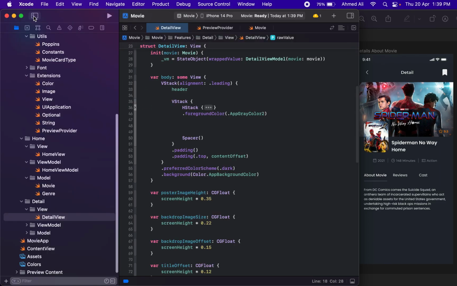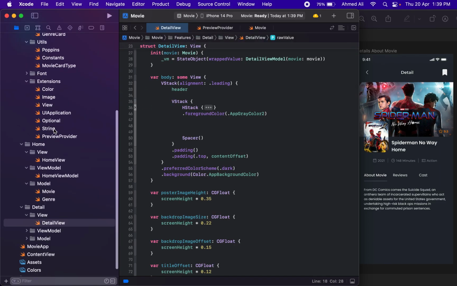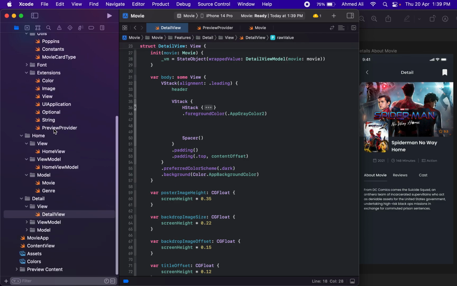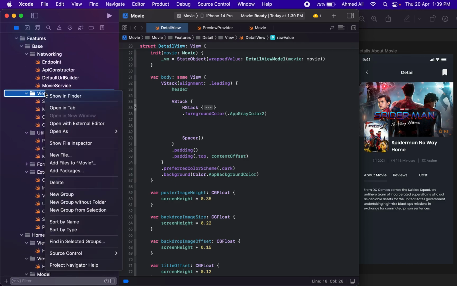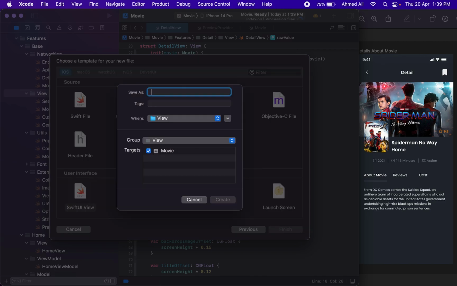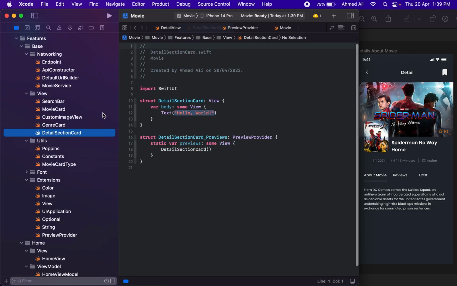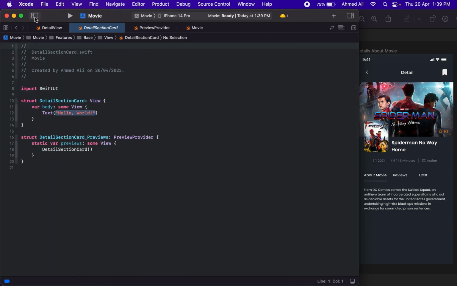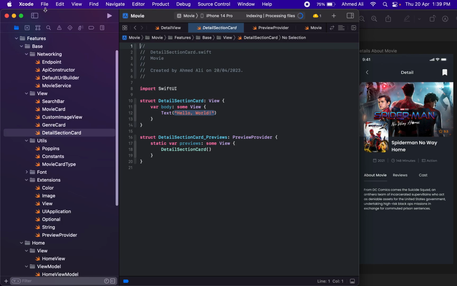Then I guess we might need a code for this section. So we can have a new code in here. It should be a SwiftUI view. Let's name it as detail section code. It will be a lot more similar to this Swift view we just created earlier, the genre card.